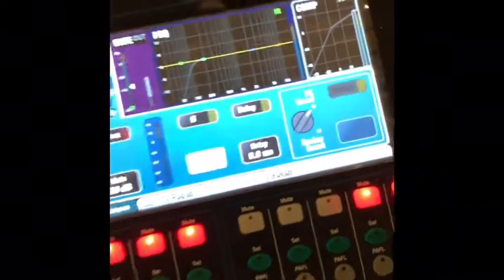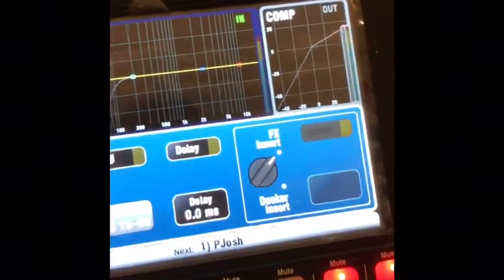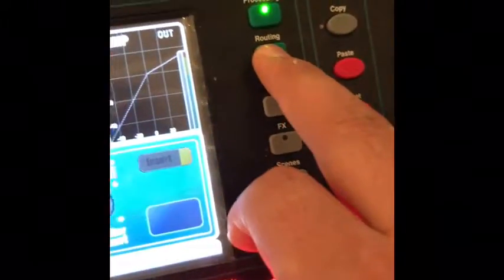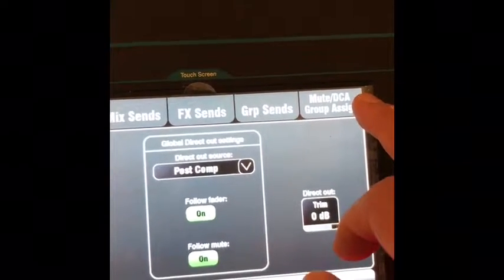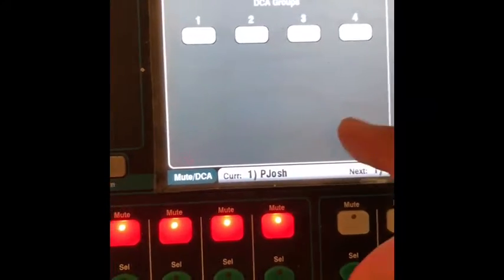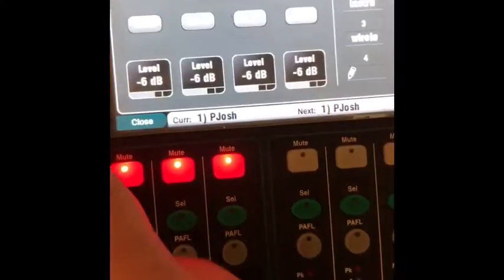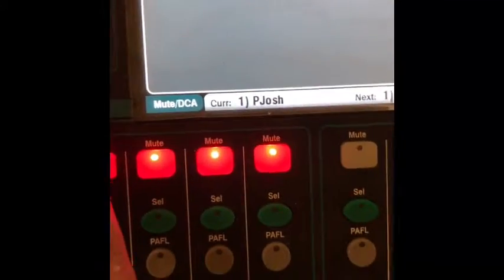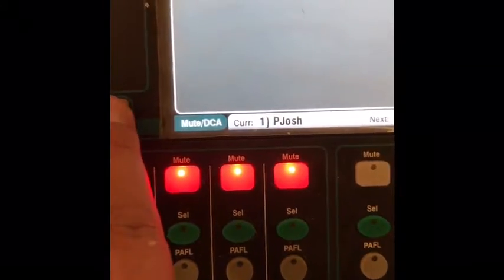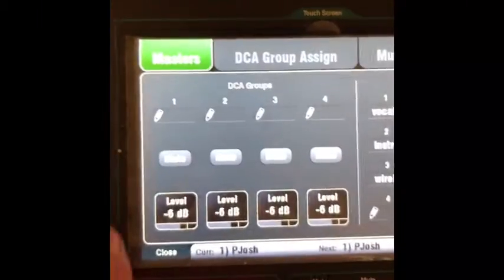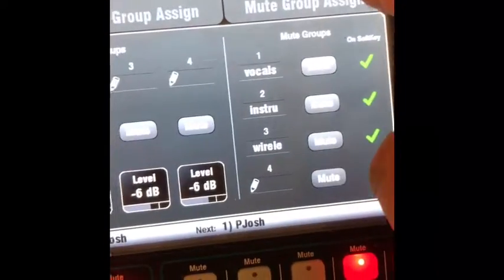So to add channel 20 to, or change the routing, we gotta go to routing, and then up here we're gonna go to mute DCA and group assignments, okay? Okay, let me show you this again. So mute DCA group assignments, and then we go to here, hit the FN button, which gives it a whole different menu, okay? And now we have this menu. So now we need to go to mute group assignments.